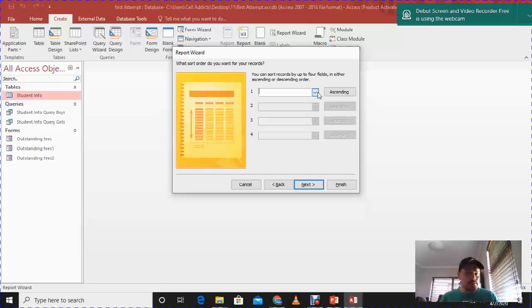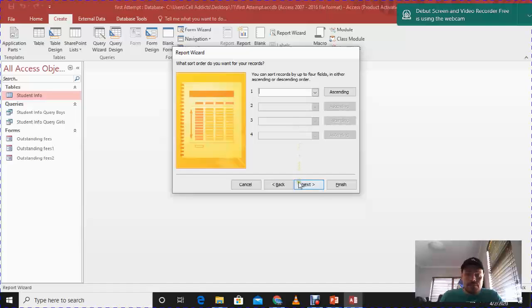I personally like to do it in the design view. It gives me a more hands-on approach, and I can actually see what it's looking like, because at the moment I'm just answering a few questions here, and based on what I'm answering or instructing the wizard to do, it's going to spit me out a report. So I just want to get the basic report, and then I will play around with the different sortings and groupings while in the design view. Okay, so again, I'm not doing anything over here.